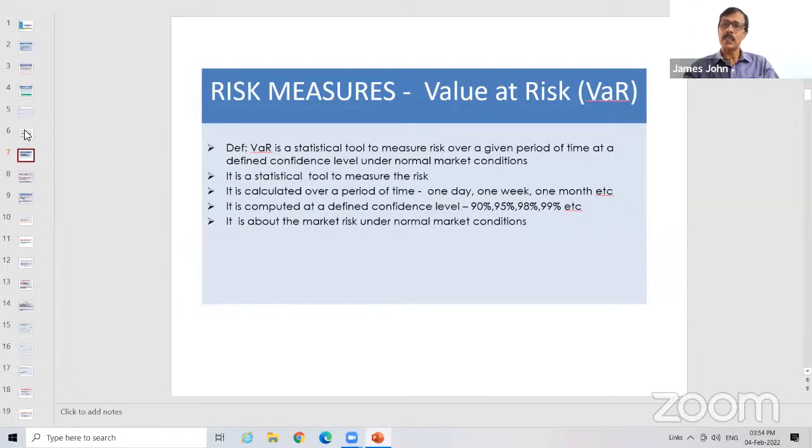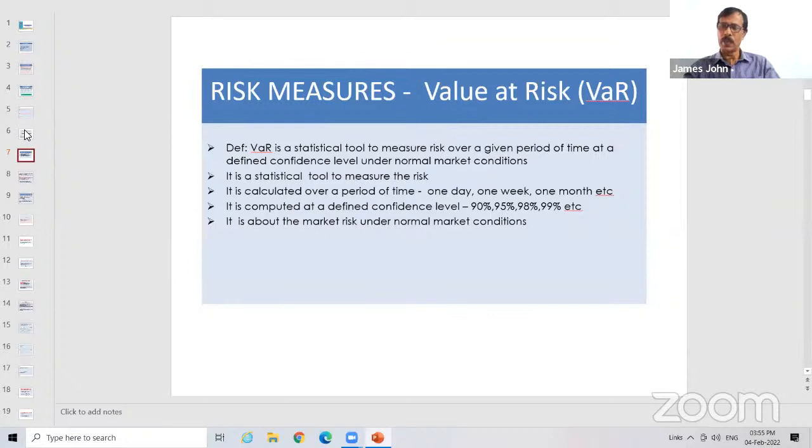So you cannot have such a decision. Now you are going for the exam. If your confidence level is 100%, that means you will pass the exam, isn't it? But if your confidence level is 90%, there is a chance of failing by 10%. That is the concept of confidence level. Generally, the confidence level ranges from 90 to 99. In any case it cannot be 100 because this is only a prediction, an estimation. It's a statistical tool, so it can go wrong also. Therefore, VaR is always calculated at a definite confidence level.